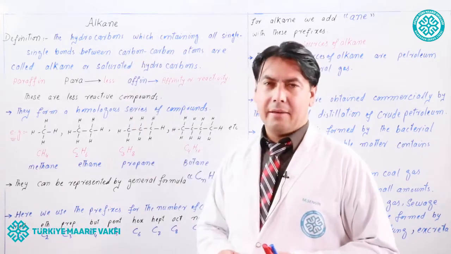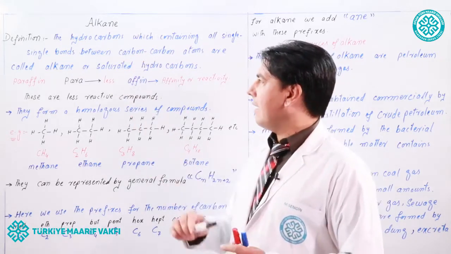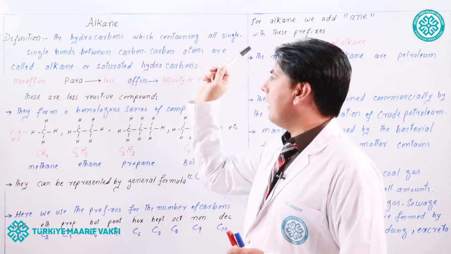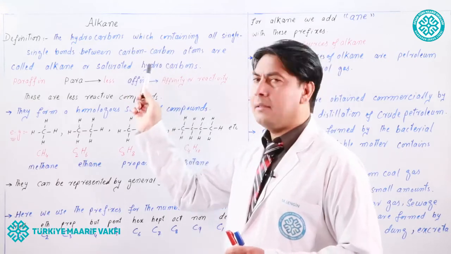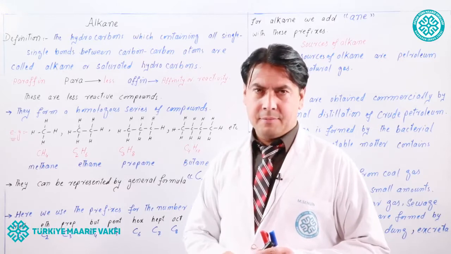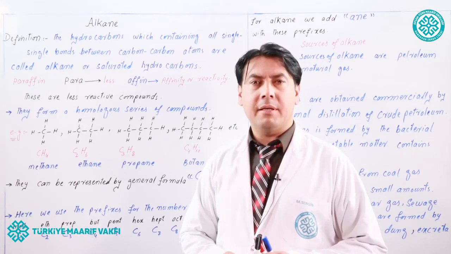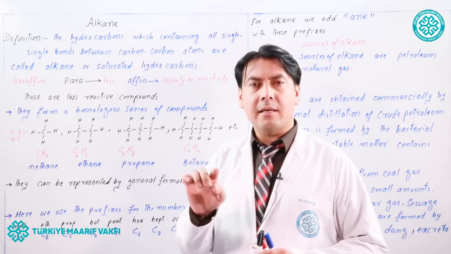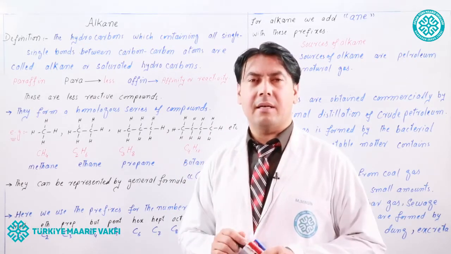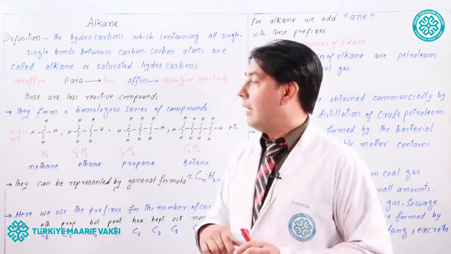What are alkane? The alkane can be defined as the hydrocarbon which contain all single bonds between carbon atoms. Those hydrocarbon which have all single bonds between the carbon atoms are called alkane.